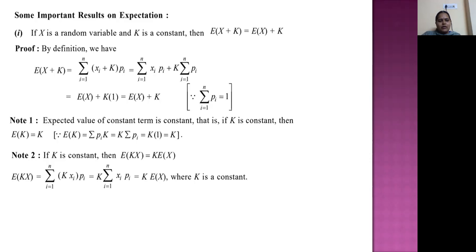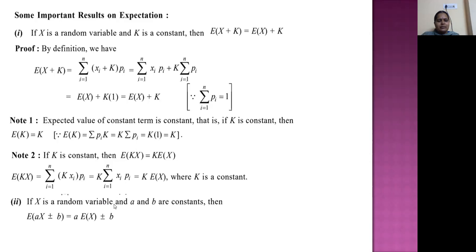Next, if k is a constant, then E(kx) = k E(x). E(kx) equals summation i = 1 to n k xi pi, the xi's being the x values and pi their corresponding probabilities. k is independent of i, so you can write it outside the summation. Then the remaining thing is summation xi pi, which is nothing but the expectation of x. So E(kx) = k E(x). If x is a random variable and a, b are constants, then E(ax ± b) = a E(x) ± b.